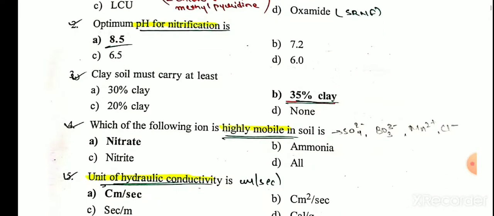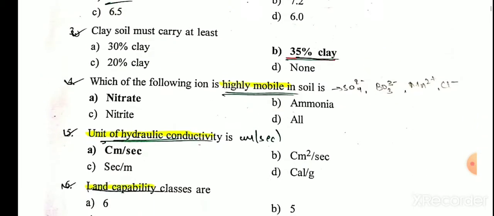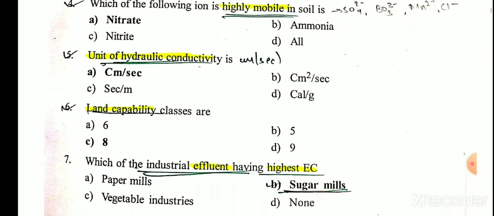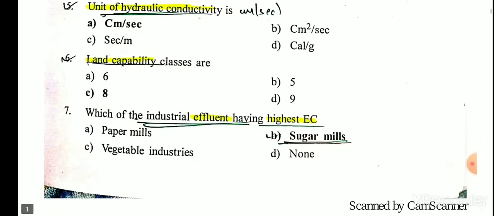Which of the following is highly mobile in soil? Nitrate. Nitrate is highly mobile in soil. Unit of hydraulic conductivity is centimeter per second. There are 8 land capability classes.